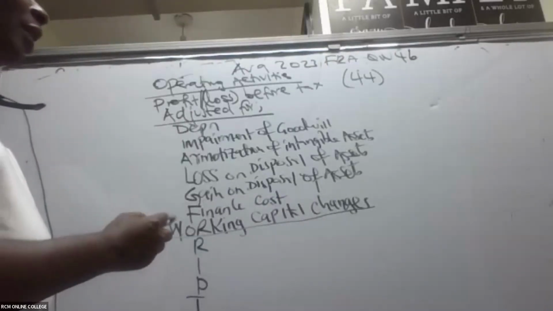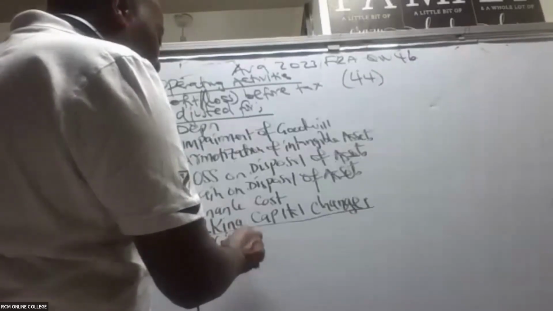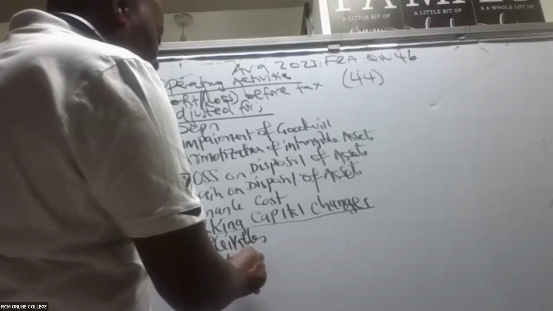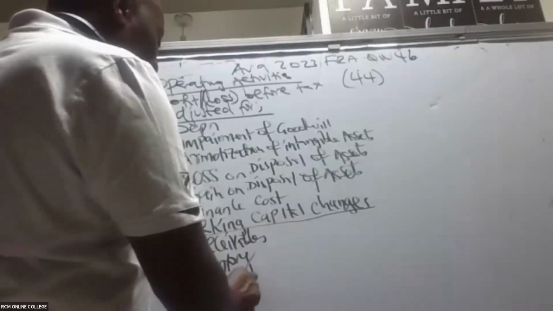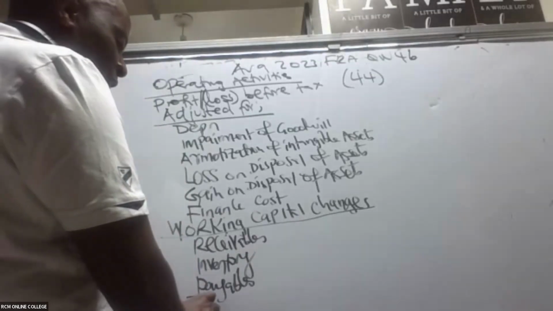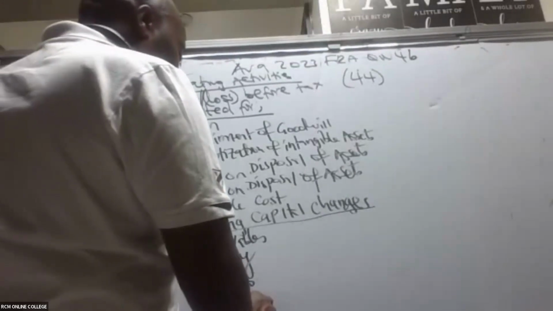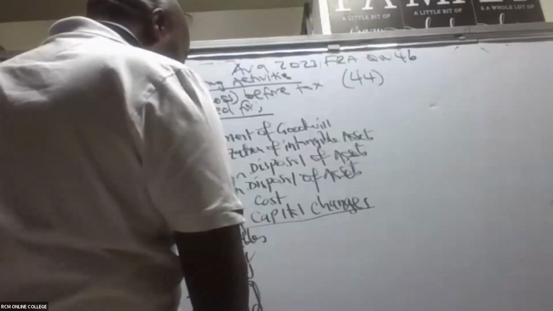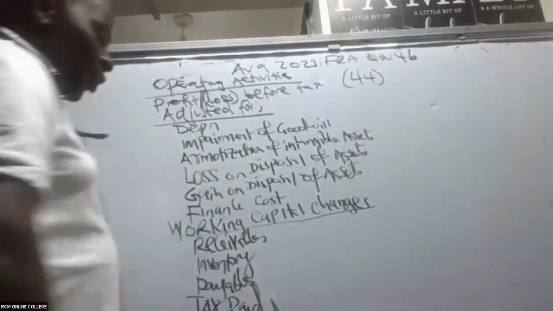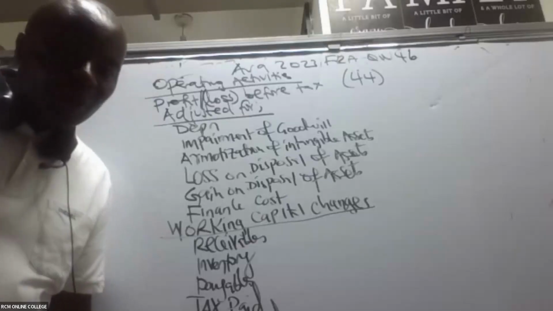Thank you so much. Then the working capital, there are only three. We have receivables, we have inventory, we have payables. And lastly, these are not working capital changes. Out of our cash flow from operations, we must pay tax. So tax paid, and then we have interest paid. Tax paid and interest paid.